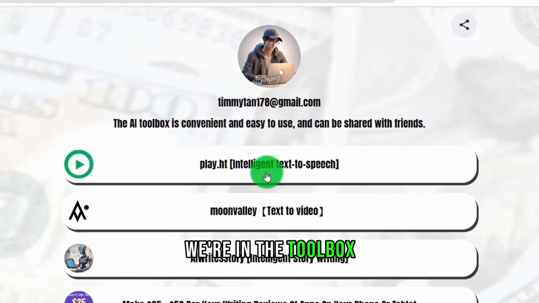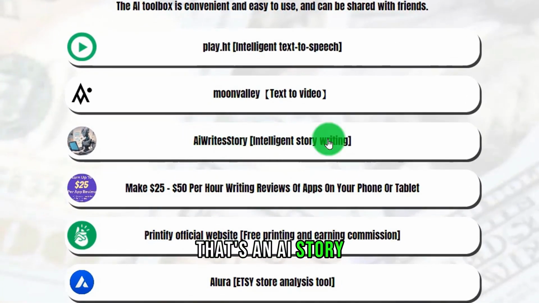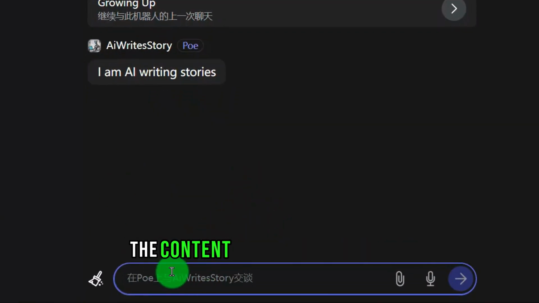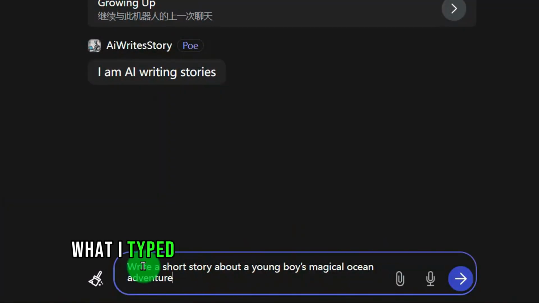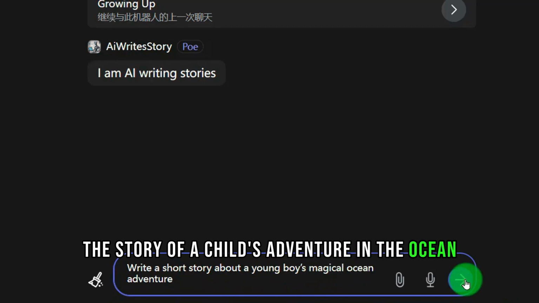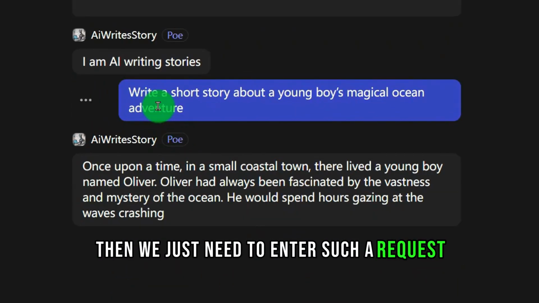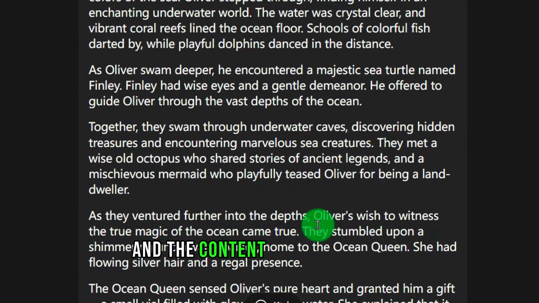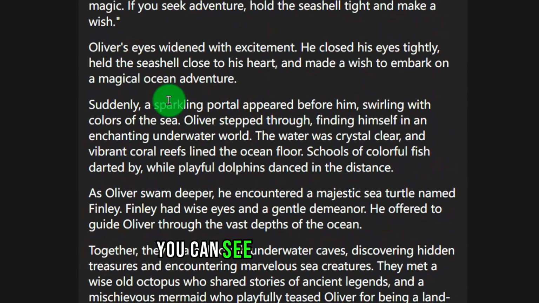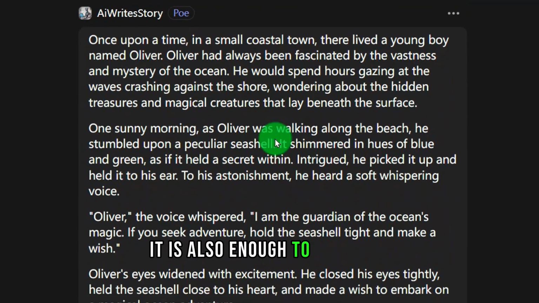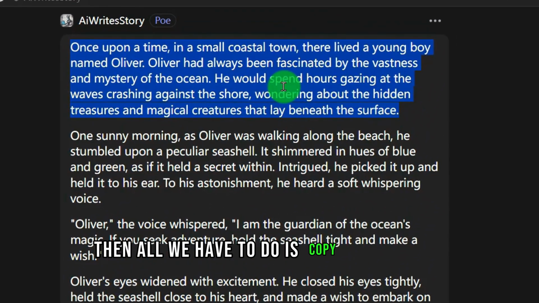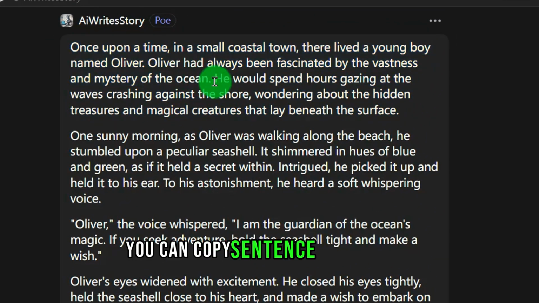We're in the toolbox. Find the robot that's an AI story. We click to open this website, and then we just need to enter the content of the story to write. What I typed was for him to write a short story, the story of a child's adventure in the ocean. Then we just need to enter such a request. Then the robot will soon help me write a whole story like that. And the content is also very rich. You can see this long story. It is also enough to generate a 3 to 5 minute video content. Then all we have to do is copy what's on it. You can copy sentence by sentence.